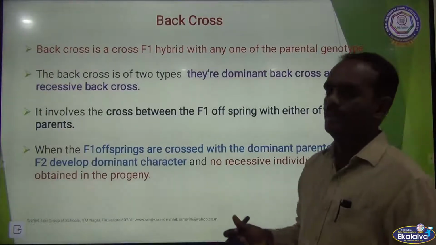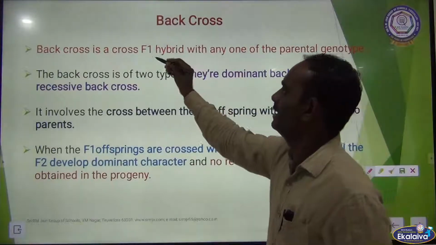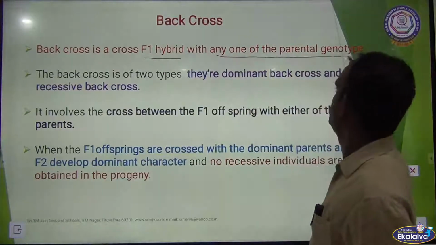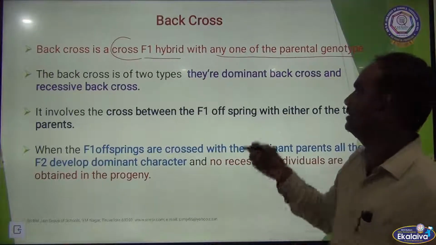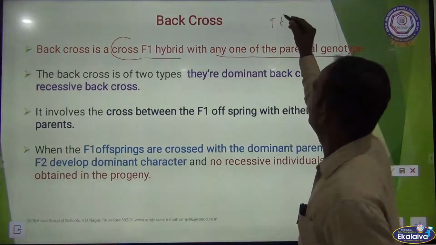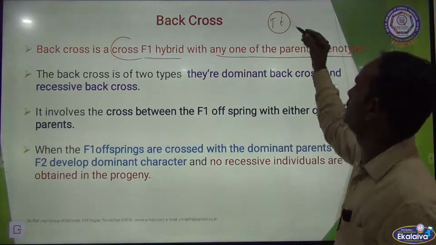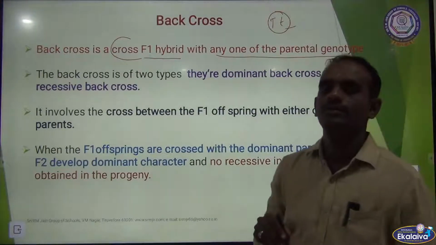Back cross. Back cross is nothing but the cross between the F1 hybrid with any one of the parent. What is F1 hybrid? Capital T small t. This is a F1 hybrid, heterozygous tall.